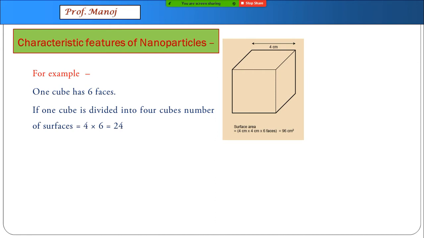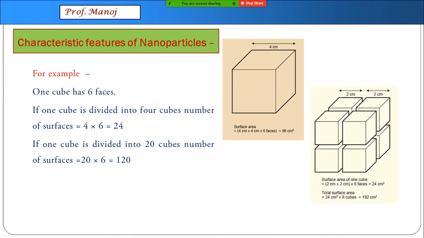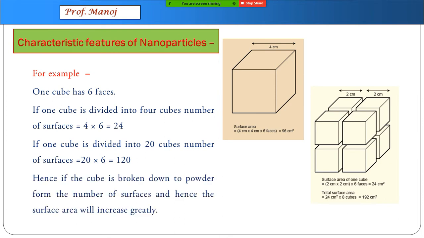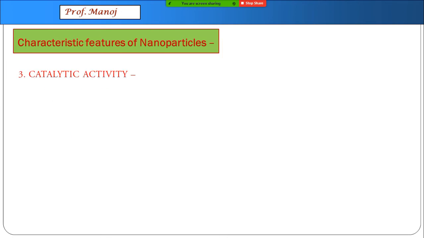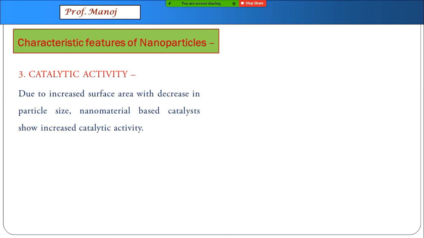Suppose one cube is divided into 4 cubes. So the number of faces created will be 24, and if one cube is divided into 20 cubes, the number of surfaces is 120. You can imagine if such a thing is done, the total exposed surface area increases so much, almost 10 times. So if a cube is broken down into powder form, number of surfaces will increase, surface area will increase, and that will increase the reactivity. The same property is immediately employed in catalysis, and it's a related property.